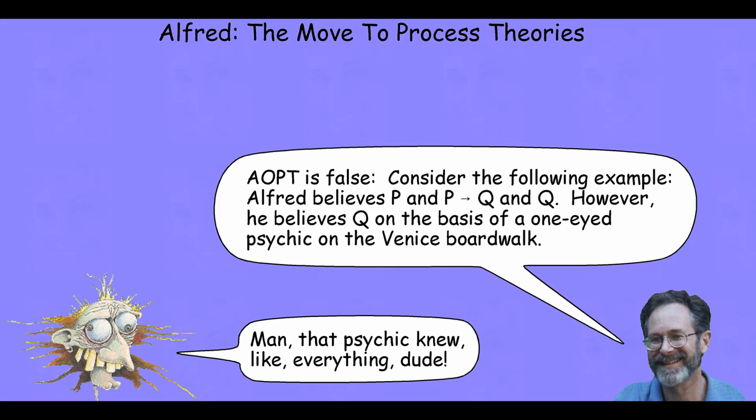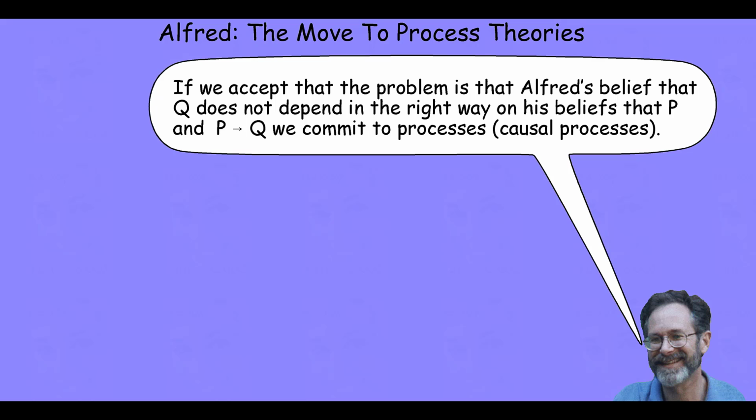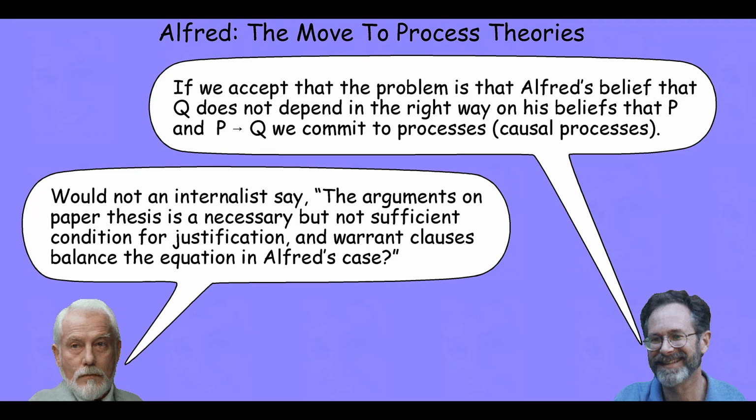What then ought we to take away from the Alford case? Kornblith suggests that if we accept that the problem is that Alford's belief that Q doesn't depend in the right way on his beliefs that P and if P then Q, then we commit ourselves to being process theorists. An internalist might not follow Kornblith in this line of thought. After all, the arguments on Paper's thesis might merely specify a set of necessary but not sufficient conditions for justification. Cases like the Alford case might well be handled by warrant clauses that rule out such frivolous belief formation.